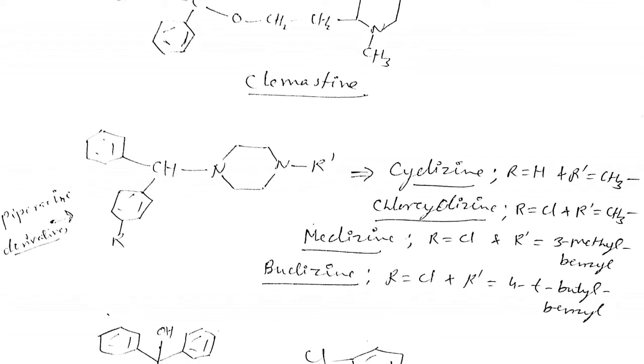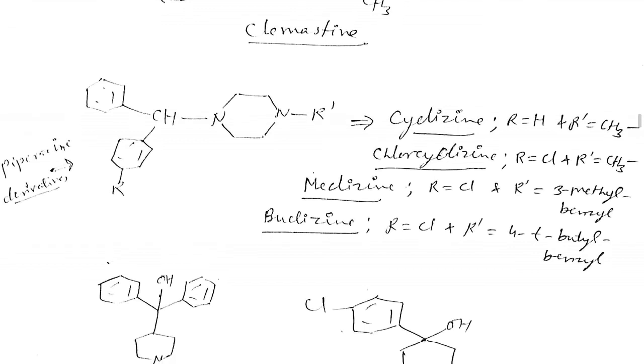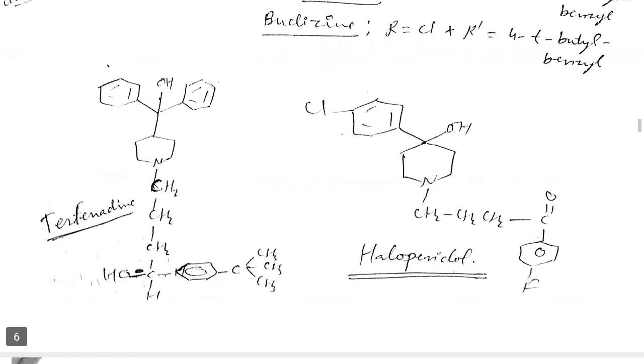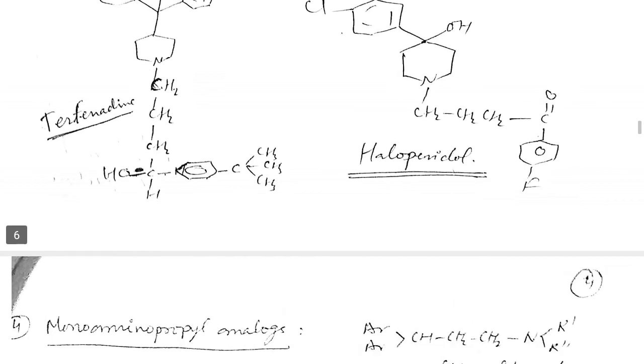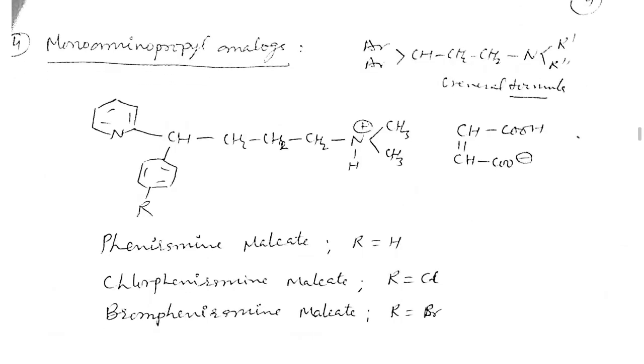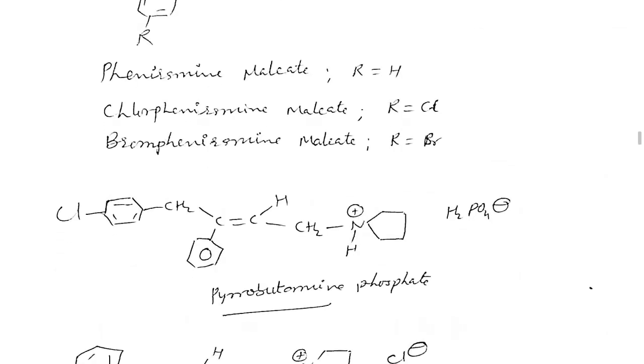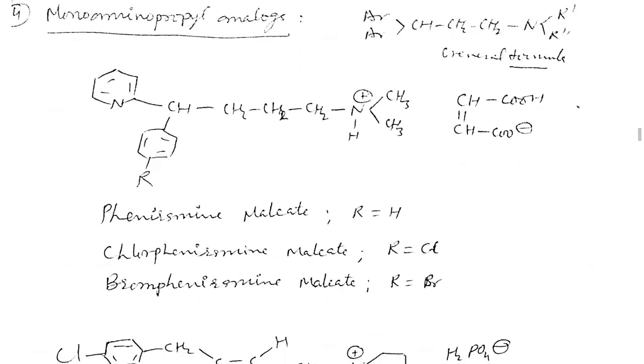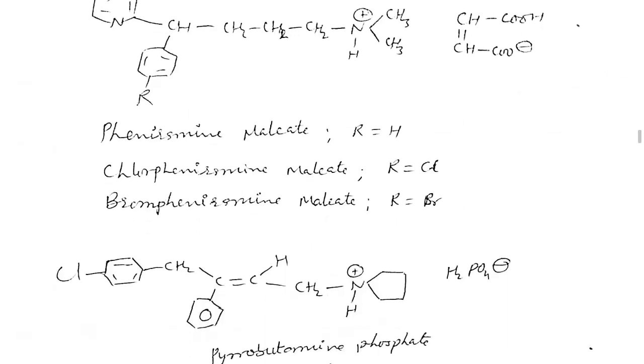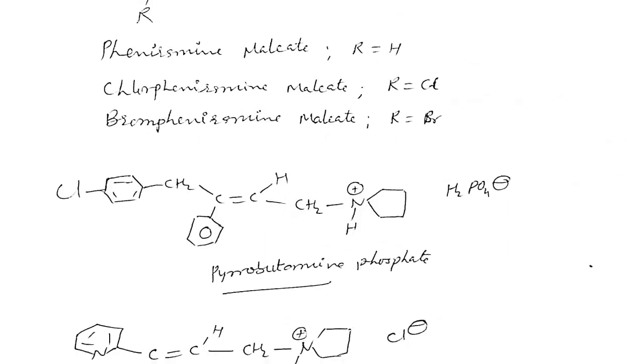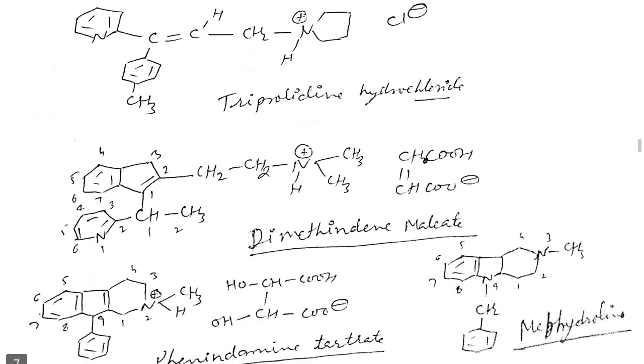They are derivatives of cyclizine, and chlorcyclizine is a cetogene class of drug, that is Avil, which we will also discuss here. Also we discussed terfenadine and haloperidol. In the monoamino propyl analog, we also discussed pheniramine, chlorpheniramine, brompheniramine.